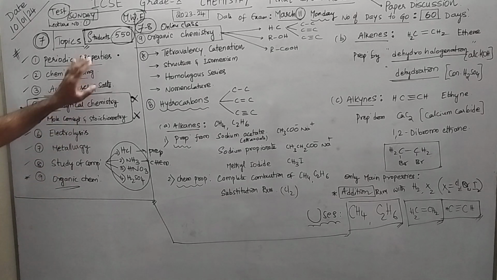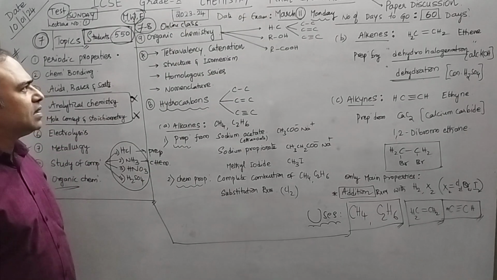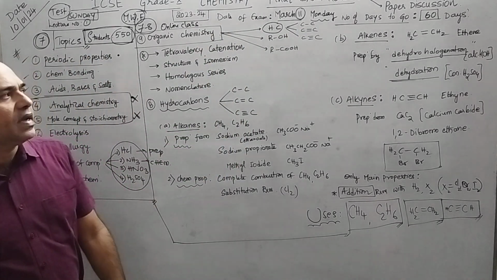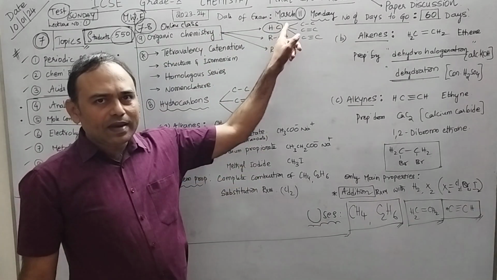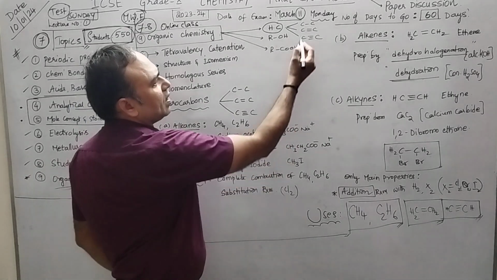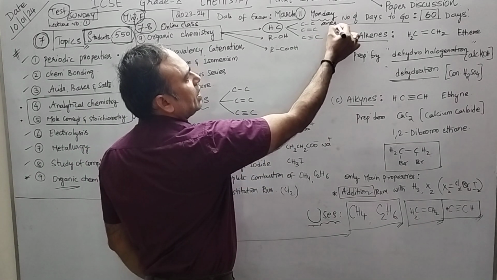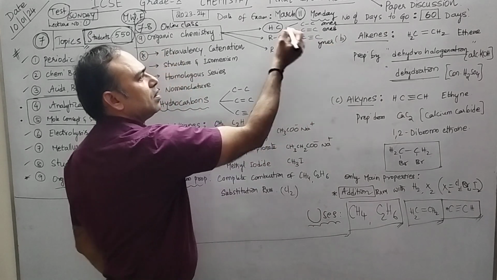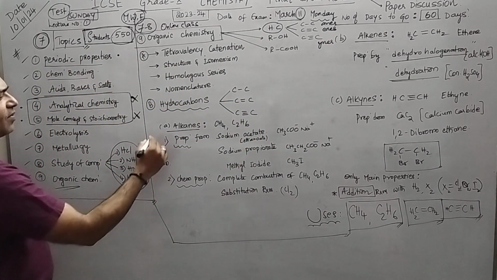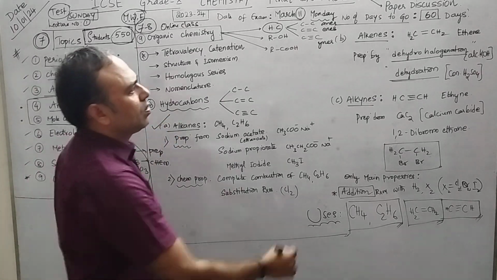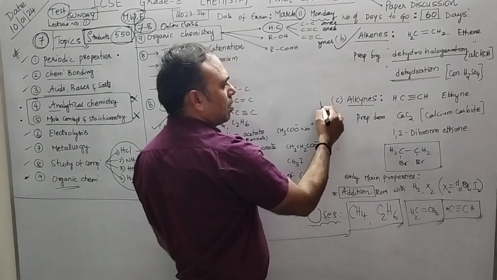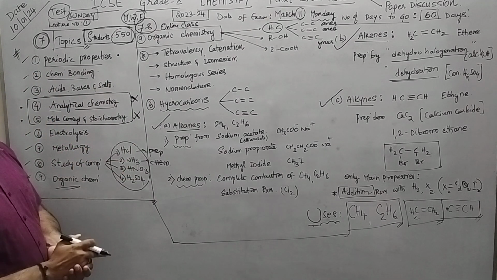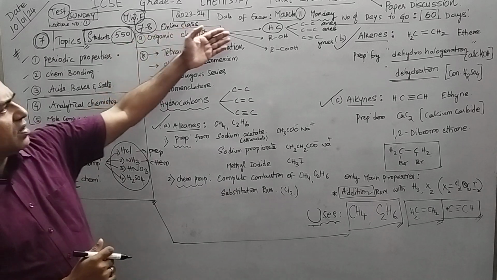Now, organic chemistry, the study of carbon and its compounds. Primarily, if only carbon and H, it is categorized into 3: single bond alkanes, double bond alkenes, triple bond alkynes. That is what I have written here: alkanes, alkenes and alkynes. That is the first part of organic chemistry.